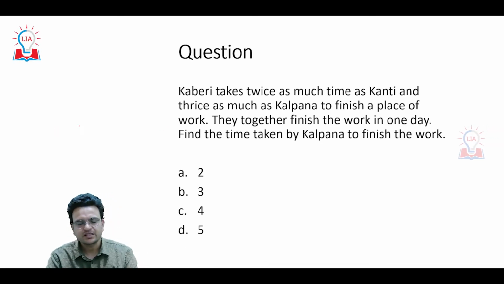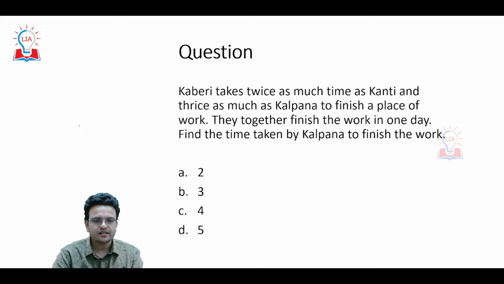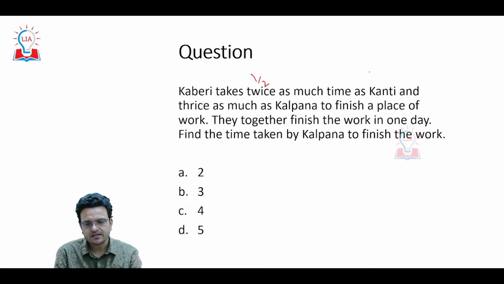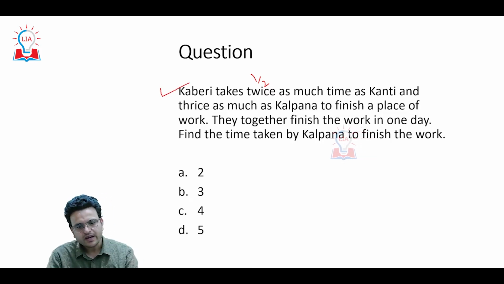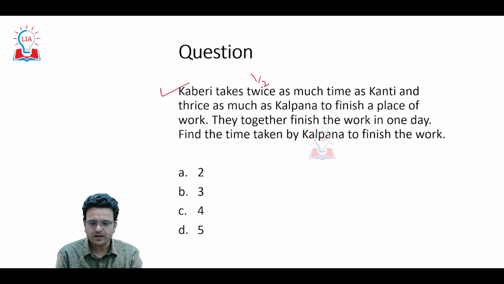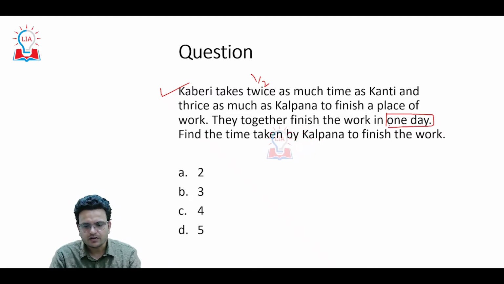Let's see the first question. Kaveri takes twice as much time as Kanti and thrice as much as Kalpana to finish a piece of work. They together finish the piece of work in one day. Find the time taken by Kalpana to finish the work.